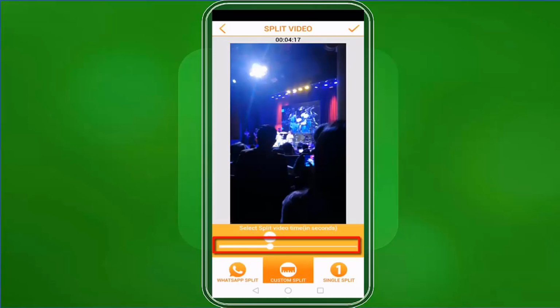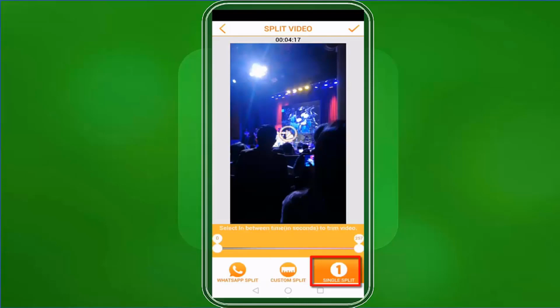You may notice that you can slide it at any length even if you drag it near the end of the video. If you want this split video to be uploaded on your other social media account like Instagram, which allows 15-second video length to be uploaded as stories, you can set this to 15. If you want to use this for WhatsApp, you can set this to 30.